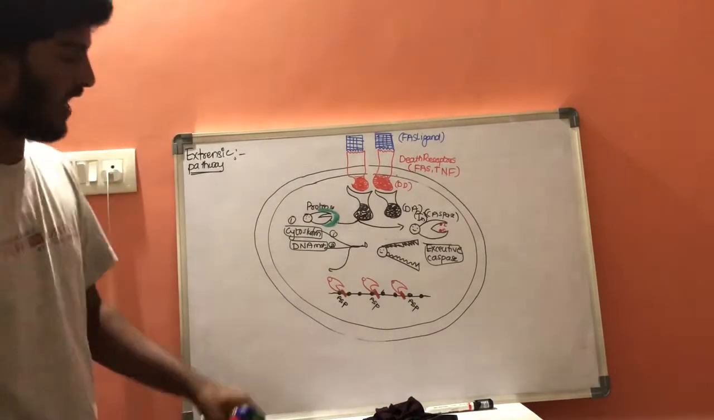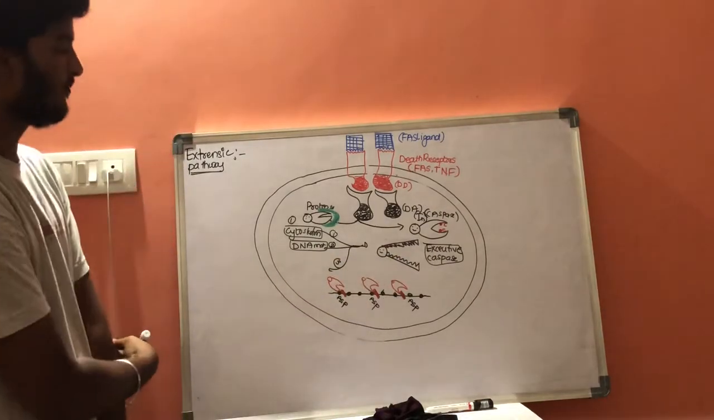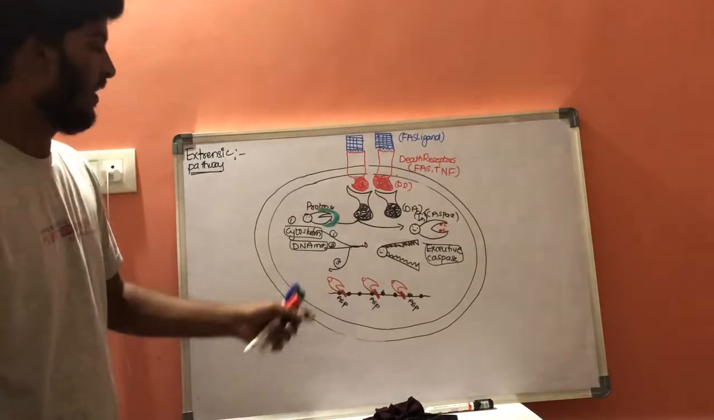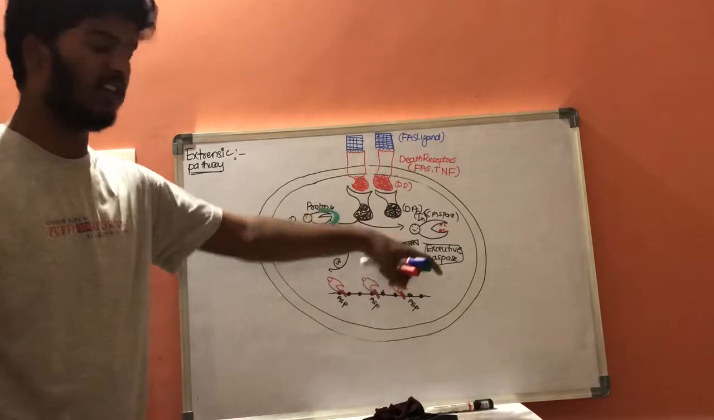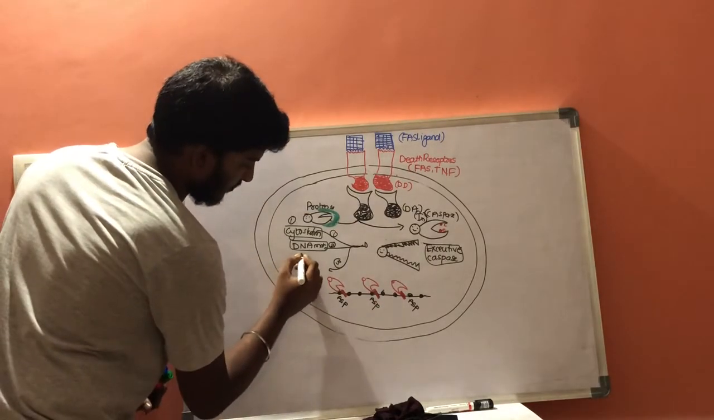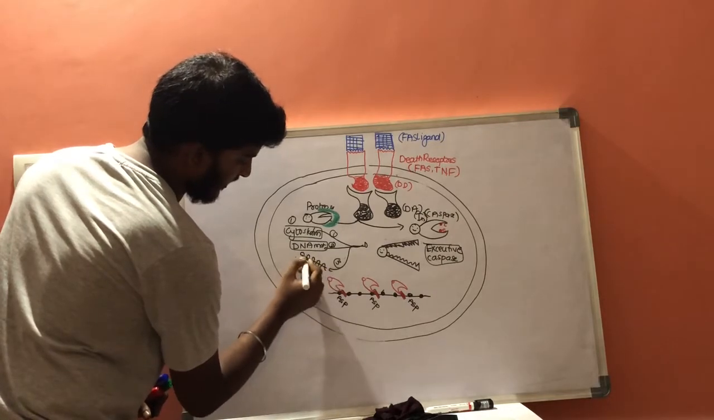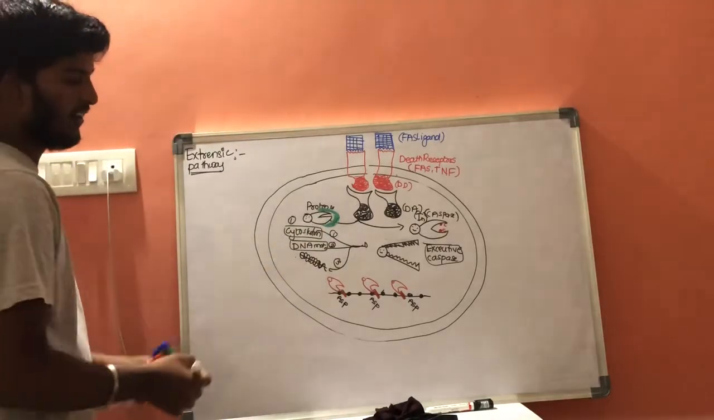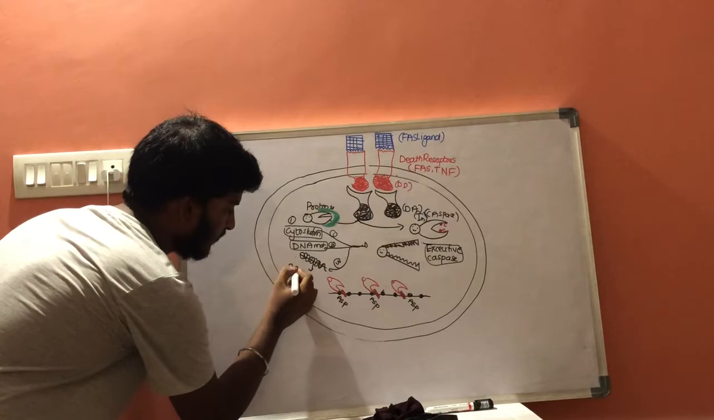That is the second function. And the third function of executioner caspase is, in our cell there is a DNase enzyme present in inactive form, and that will be activated with the help of executioner caspase. Let us consider this is DNA material. Now this DNA material will be broken down with the help of executioner caspase.